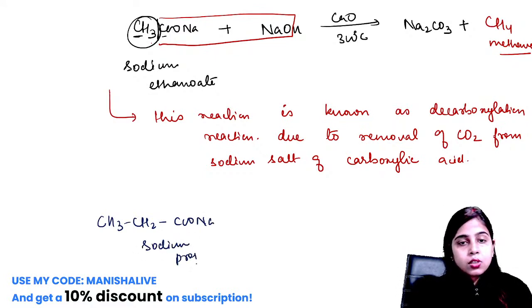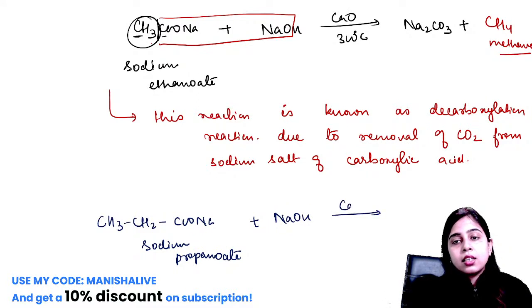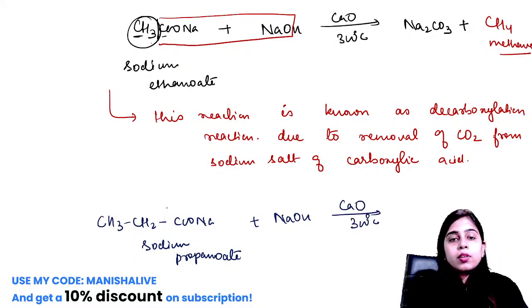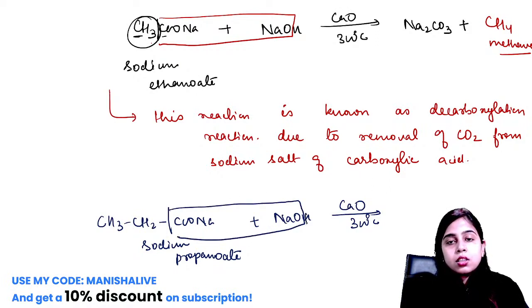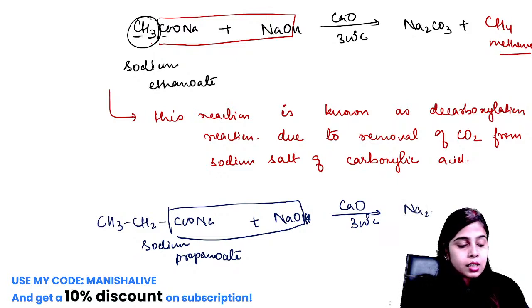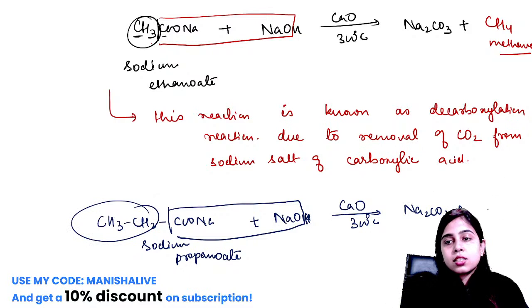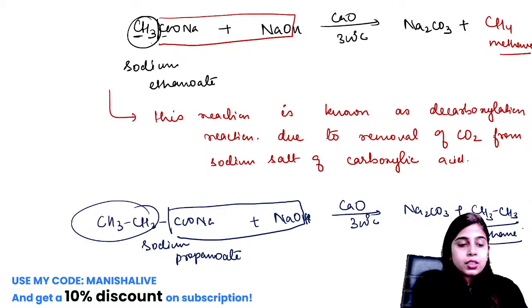We will again react it with sodium hydroxide and calcium oxide, that is soda lime, at 300 degrees Celsius. What will happen? Na2CO3 will come out, and CH3CH2 and one H will combine to form CH3CH3, that is ethane.